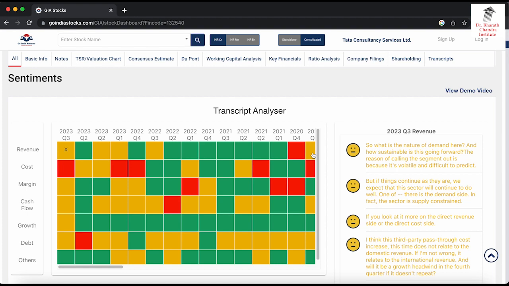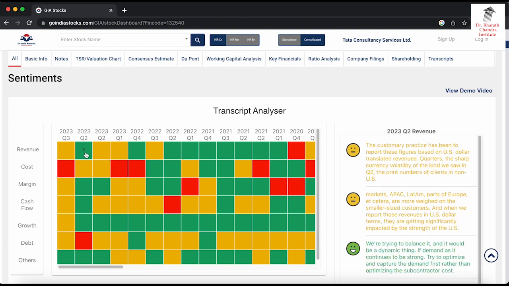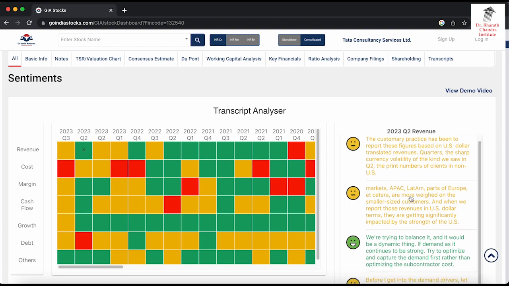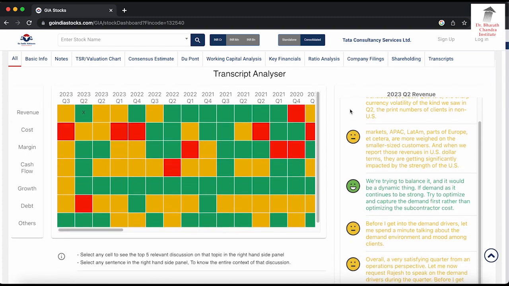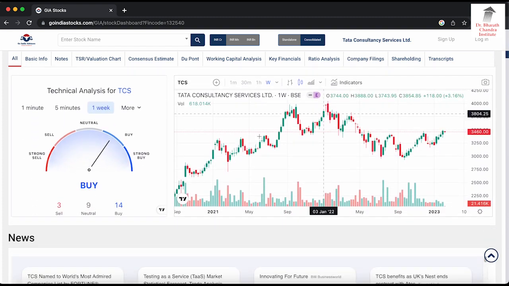For example, if you see here in 2023 quarter 2, that is the 2022-23 financial year, you can see what they have told about revenue. They have written here whatever the company has announced during their conference calls or during their press conference with the public. If I go lower, you can see technical analysis, the stock chart is there if you want to do technical analysis, and then there is something called buy, hold, sell, etc. This is based on their own analysis, based on analyst reports.